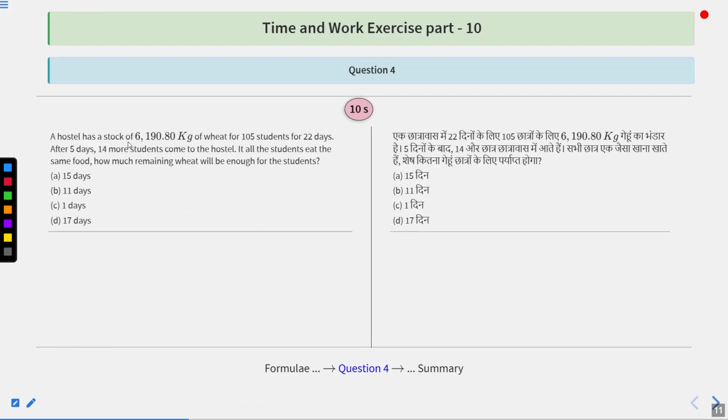A hostel has a stock of 6,190.80 kg of wheat for 105 students for 22 days. After 5 days, 14 more students come to the hostel. If all the students eat the same food, how long will the remaining wheat be enough for the students? Options are 15 days, 11 days, 1 days, and 17 days. These are the options.